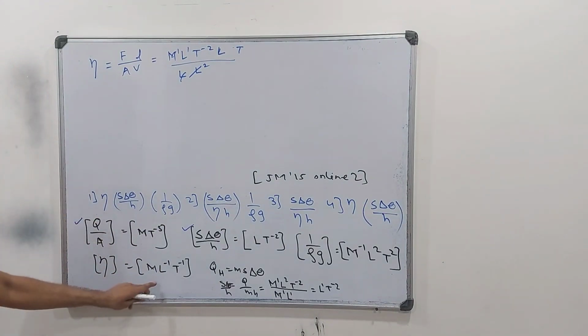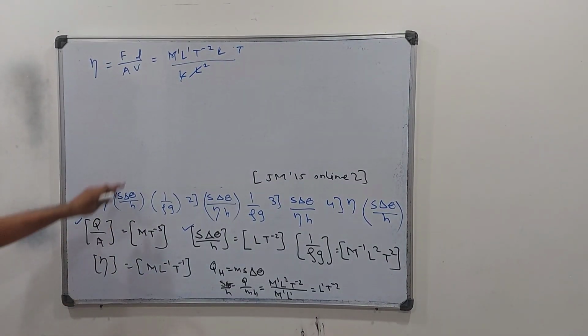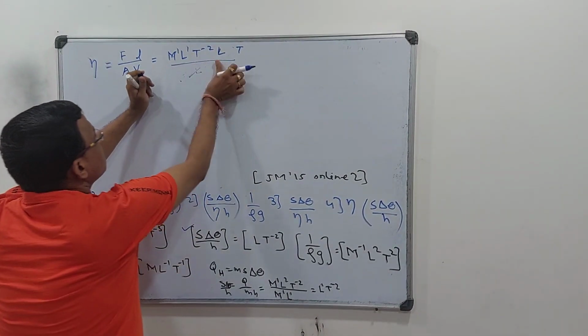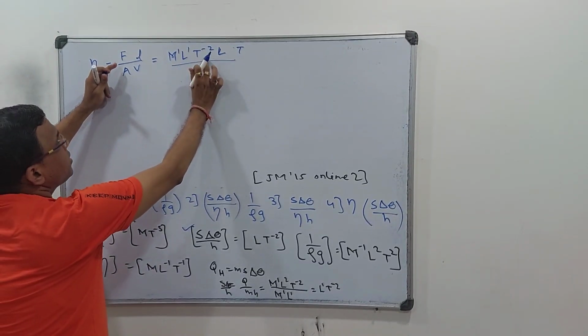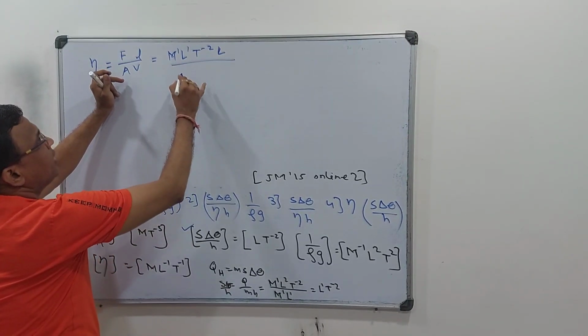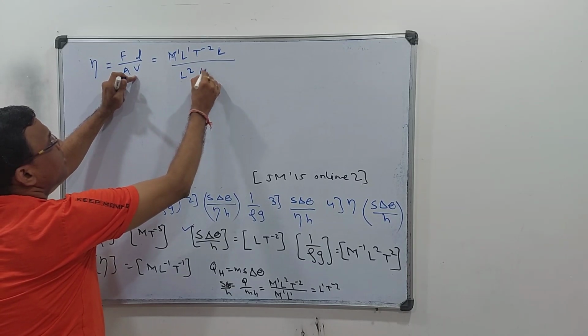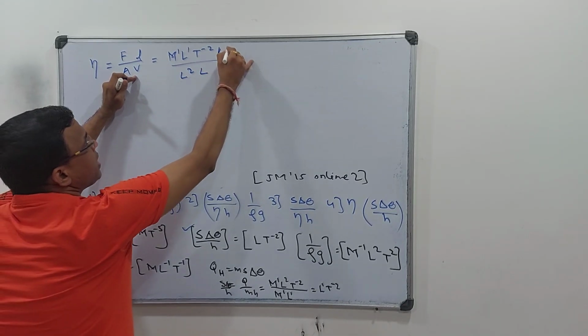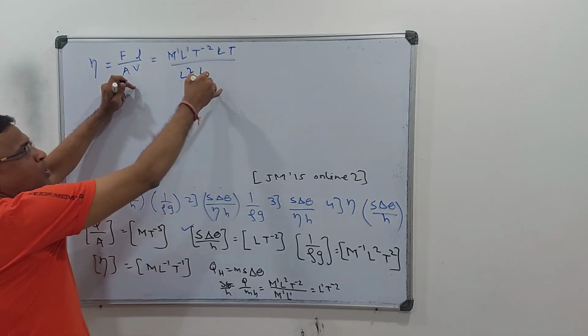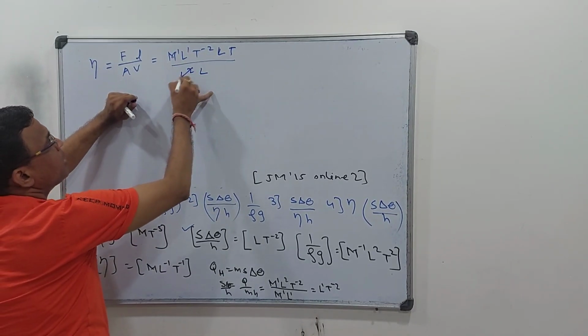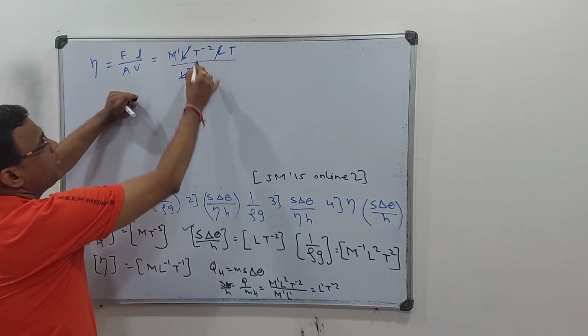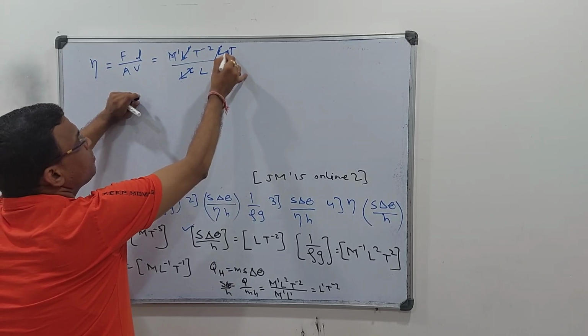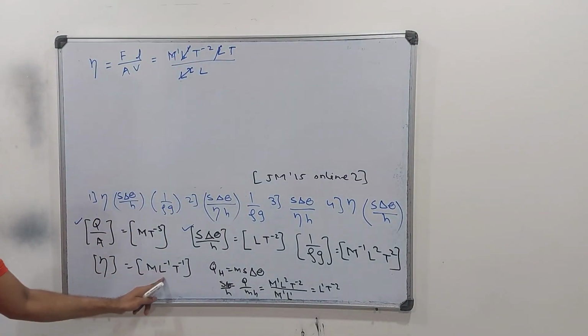So it is M L minus 1 T minus 1 for viscosity. Again, just check it out. It is F 1, 1 minus 2. L is L, A is L square and V is L per unit time. So that is T over here, upon T moves up. So L square gets cancelled directly and T minus 2 and T is T minus 1 and L goes up. So L minus 1 T minus 1.